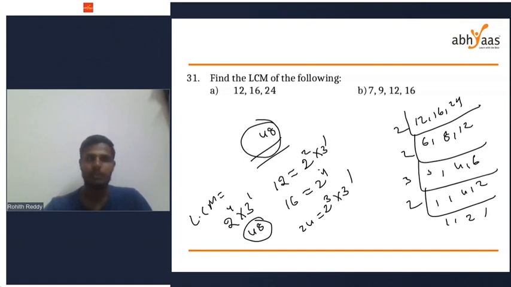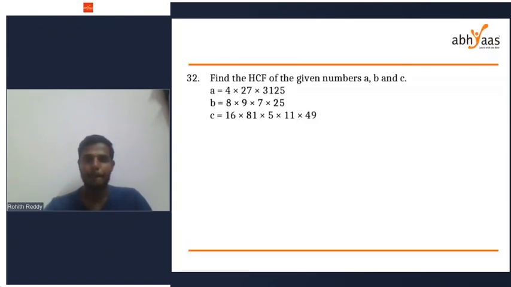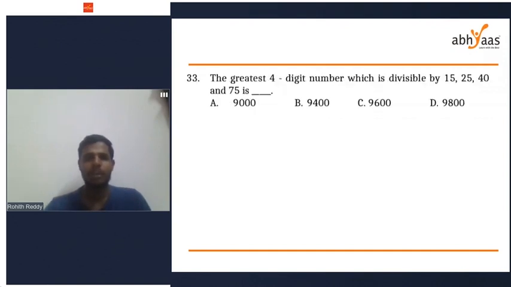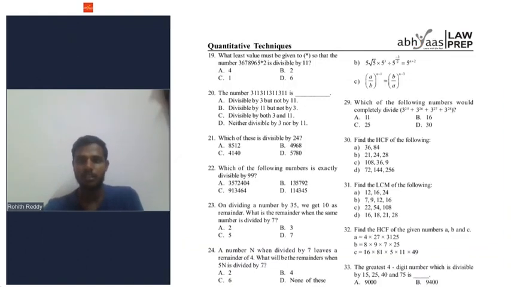Next question number 32. I hope you will do the same model. 33 is nice. I want all of you to do 33. Question number 33. Once again.